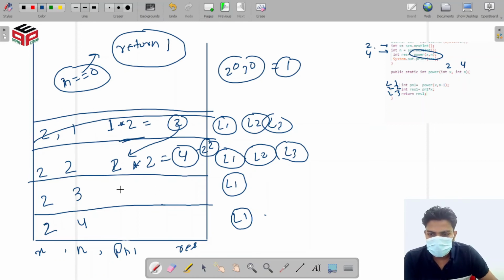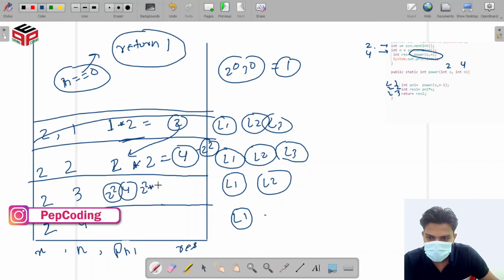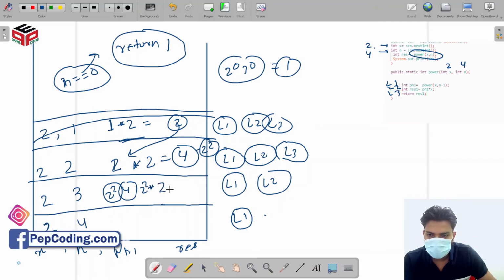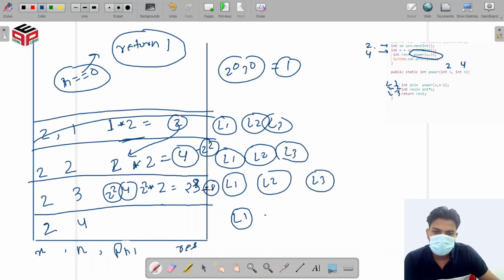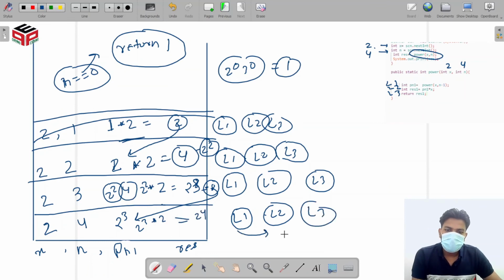So in the faith result we get 4, meaning 2 square, and when line number 2 runs in this function, 2 square will be multiplied with 2 again, so that we get 2 to the power 3, which is 8. And when line number 3 runs, this 8 will return as the faith result. So here we get 2 to the power 3, and when line number 2 runs, 2 to the power 3 multiplied by 2 gives us 2 to the power 4. And when line number 3 runs, we return 2 to the power 4